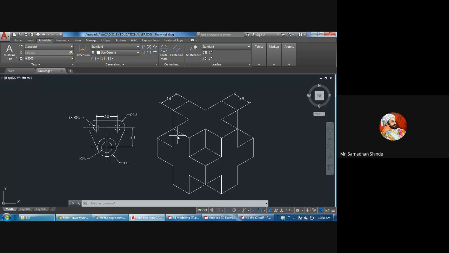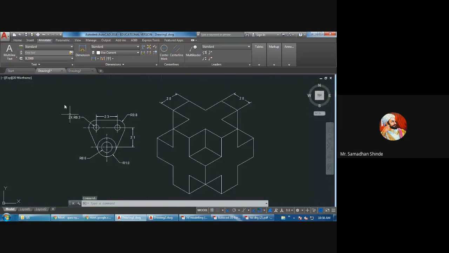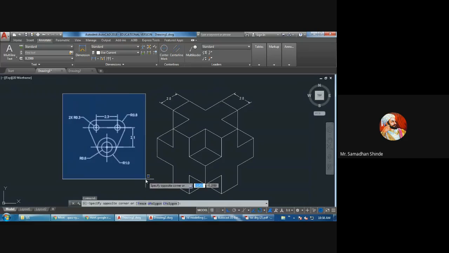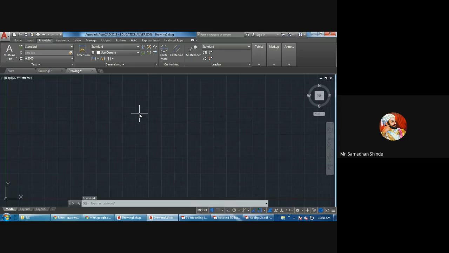So it was just a revision. Today we will see, I will open a new tab. Here one option is there, new tab. Either way you can take from this or this. Now actually we will go in 3D. In the first tab, it was a 2D drawing and another one is isometric. Now today we will see 3D drawing.